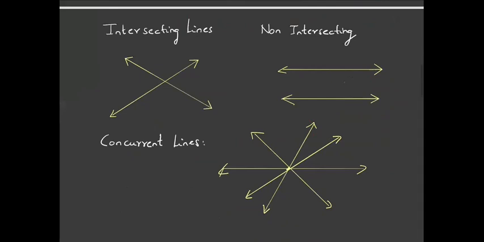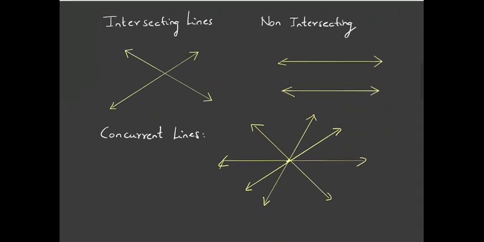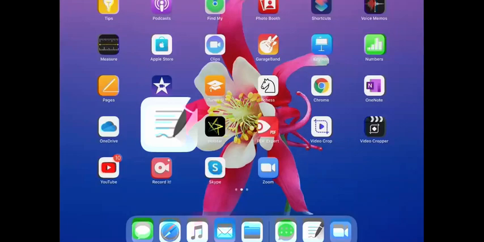So these are the types of lines. In a plane, either two lines will be intersecting or they will be non-intersecting. If they are intersecting, they are called intersecting lines, and if they are non-intersecting, then these lines will be parallel. And what do we mean by concurrent lines? If three or more lines pass through the same point, then they are called concurrent lines. As you can see here, these lines are passing through the same point O, so they are called concurrent lines.